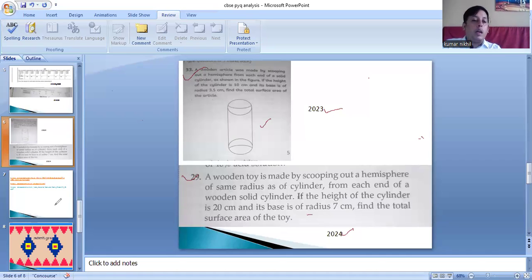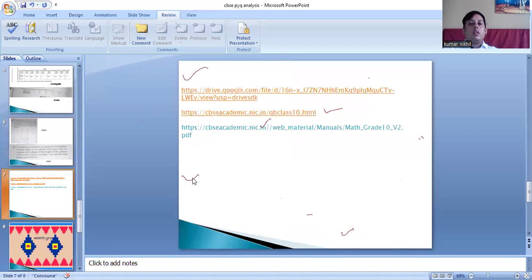Now, in the next part, what I have done is that in Google Drive, I have given all these questions which have been repeated, which I have shown in this slide, so that you can be sure in which examinations they have come, and find similar types of questions.